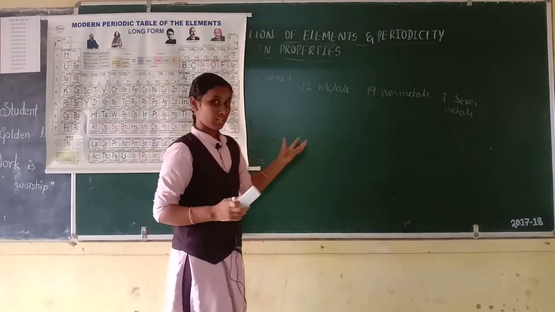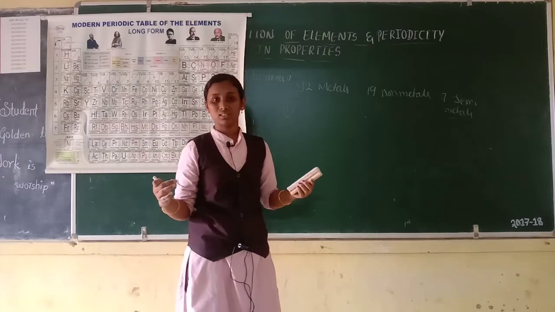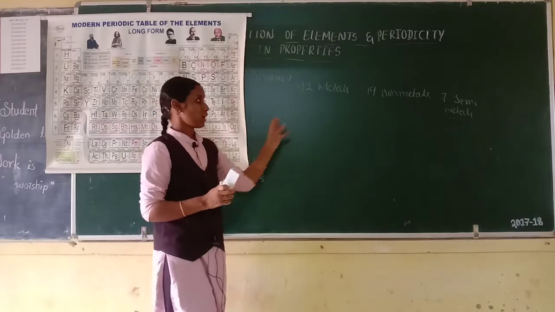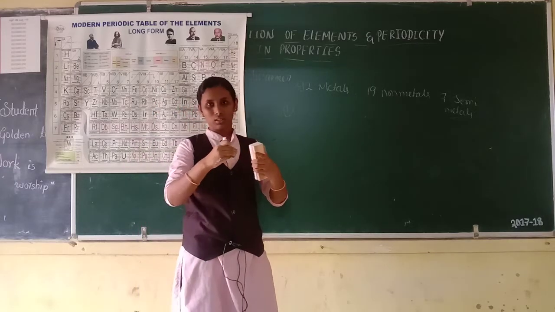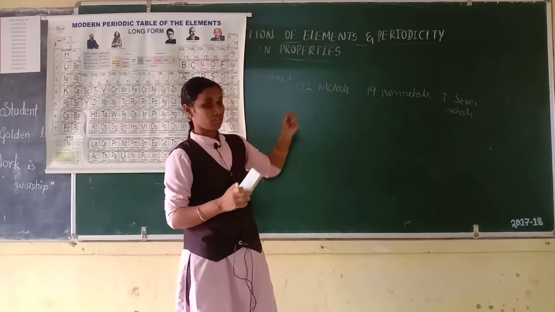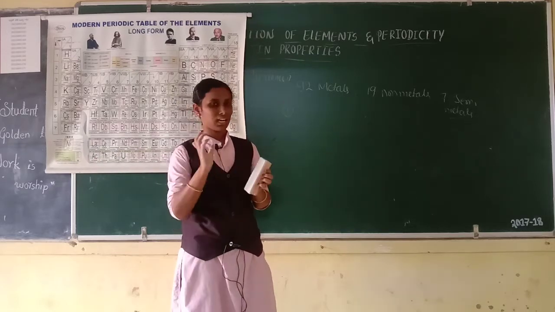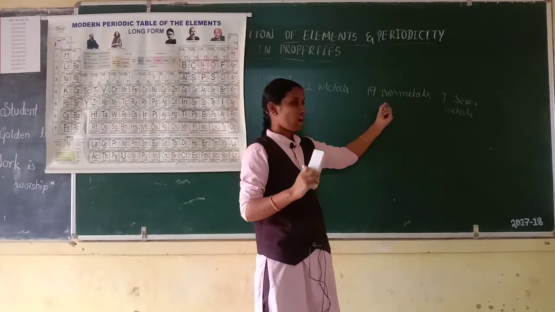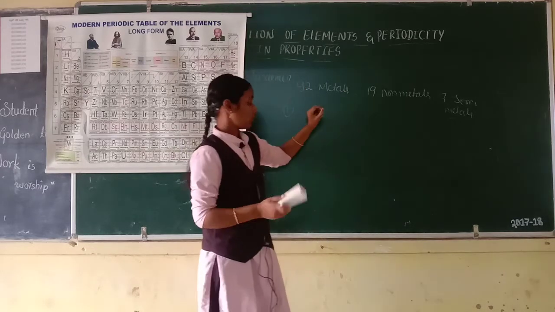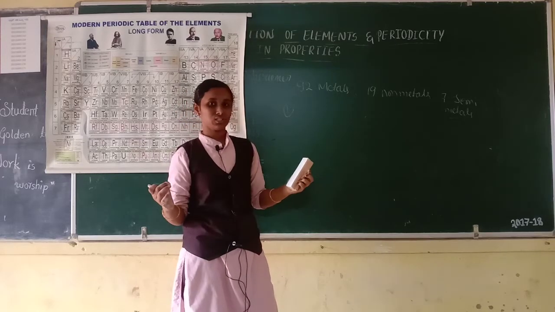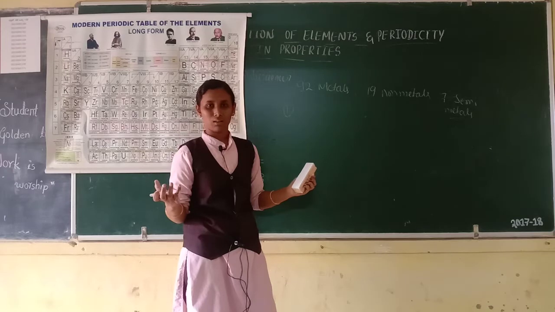Then metals have a ductility nature. Now what is ductility? Ductility means conversion of metals into thin wire-like structures. Metals have a ductile nature, but non-metals do not have ductility. Which metal has the most ductility? That is Au, gold.